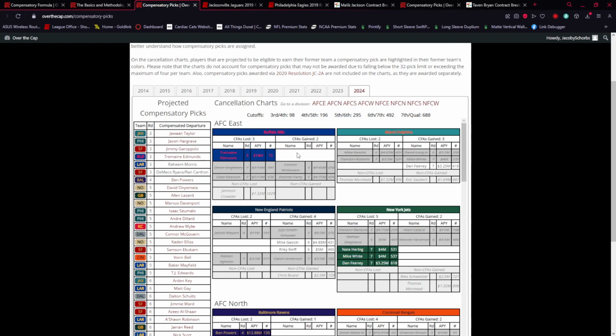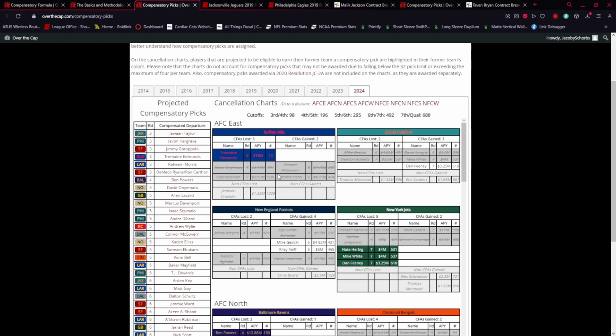So look at the Bills here. They lost more CFAs than they gained. That is what matters. That's what you're shooting for. Because of that, they end up getting a pick. And obviously, you have one that could be a 3rd, one that could be a 7th, and one that could be a 7th. So which one do you want? Obviously, the 3rd round pick. You want to be picking earlier. That's higher value by far.